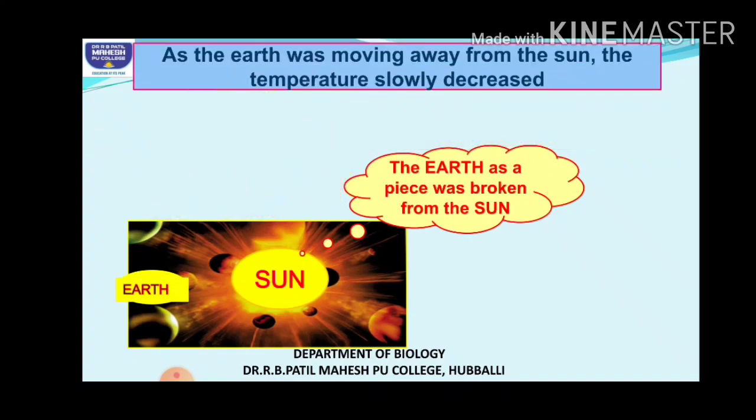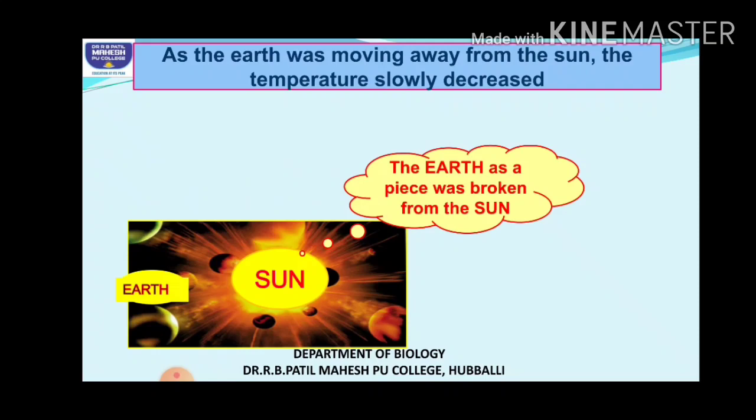Okay, then later what happened? The Earth separated from the Sun, and then slowly it started moving away from the Sun. When it moved away from the Sun, what happened? The temperature went on decreasing. It was not an immediate process, students. This also took place over many years.